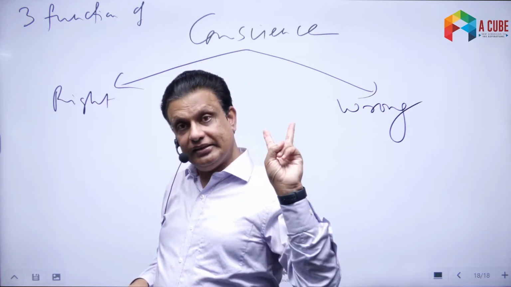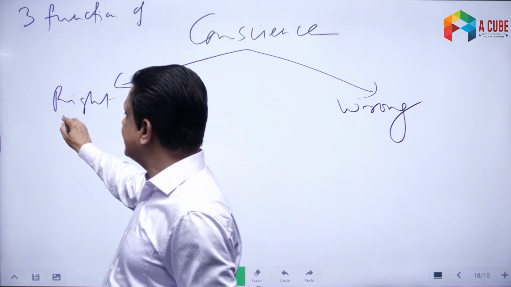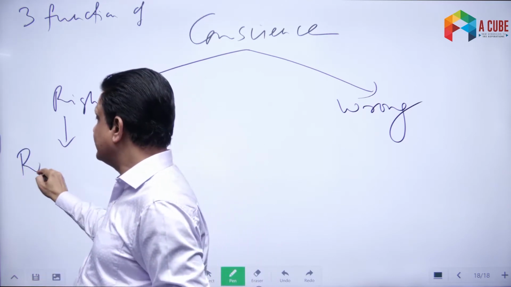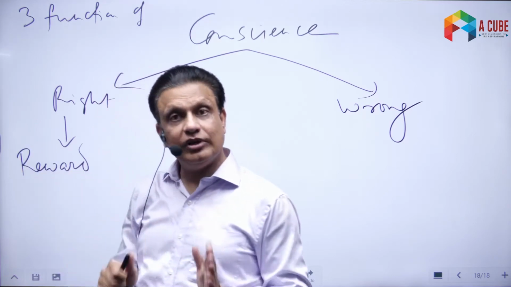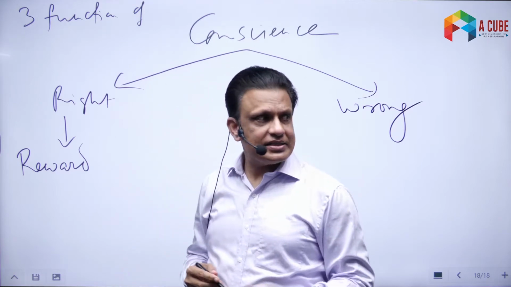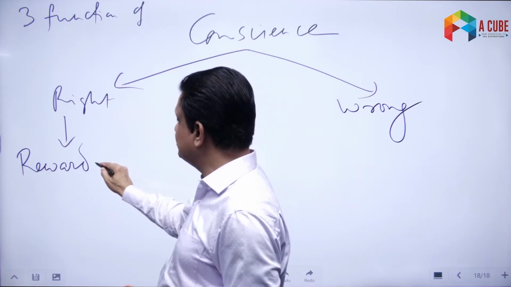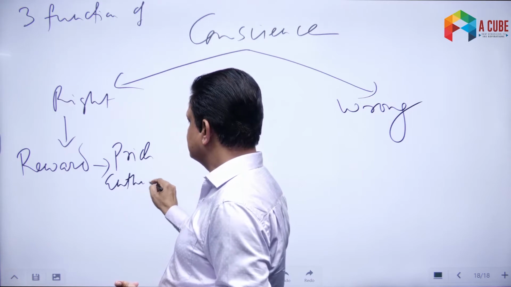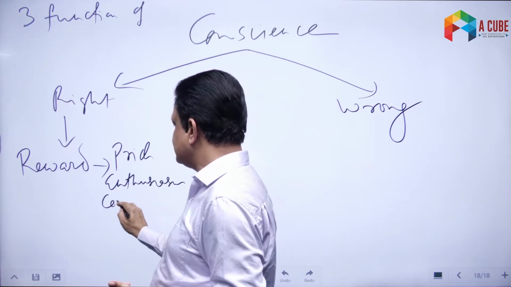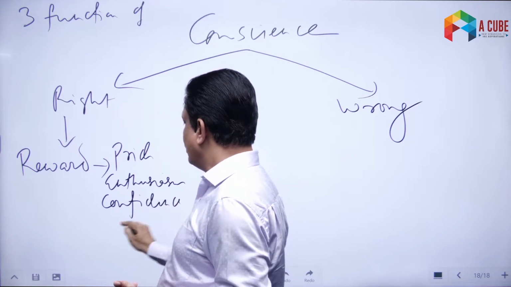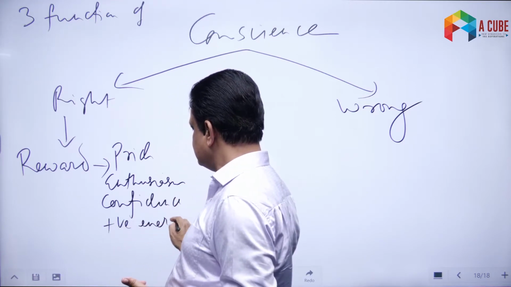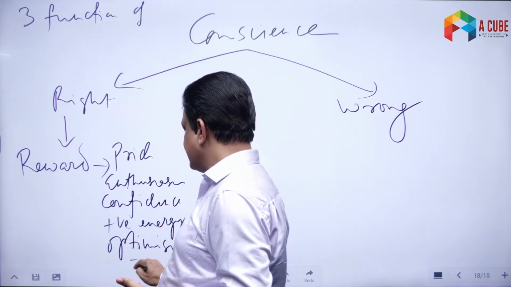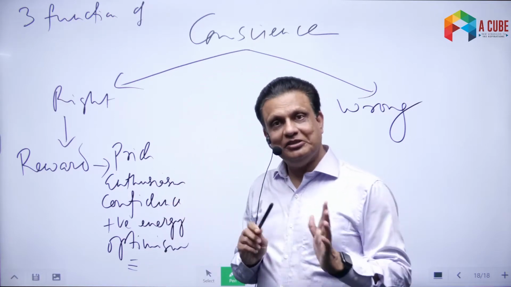Then, conscience does second thing also for us. What is that? The second thing that conscience does for us is that whenever we do something right, then it gives us reward for that. It rewards us for that. How does it reward? It rewards us by giving us the positive emotions to us. Positive emotions like you can say feelings of say pride or enthusiasm or confidence or positive energy, optimism, etc., etc.